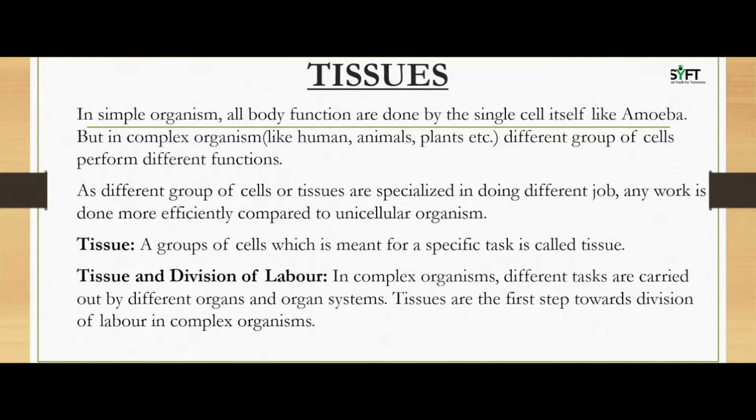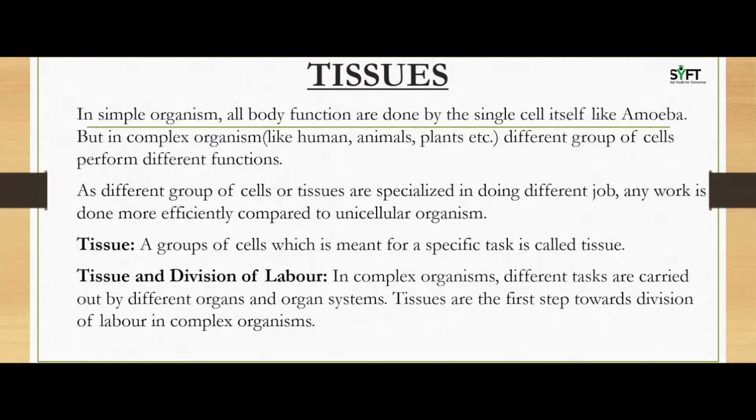Now, tissue. A group of cells which is meant for a specific task is called tissue. Or we can say that tissue is a group of cells that are similar in structure and are organized together to perform a specific task. All tissues are clusters of similar cells that carry out a specific function. Examples: blood, pollen, muscles. In biology, an organ is a collection of tissues joined in a structural unit to serve a common function.